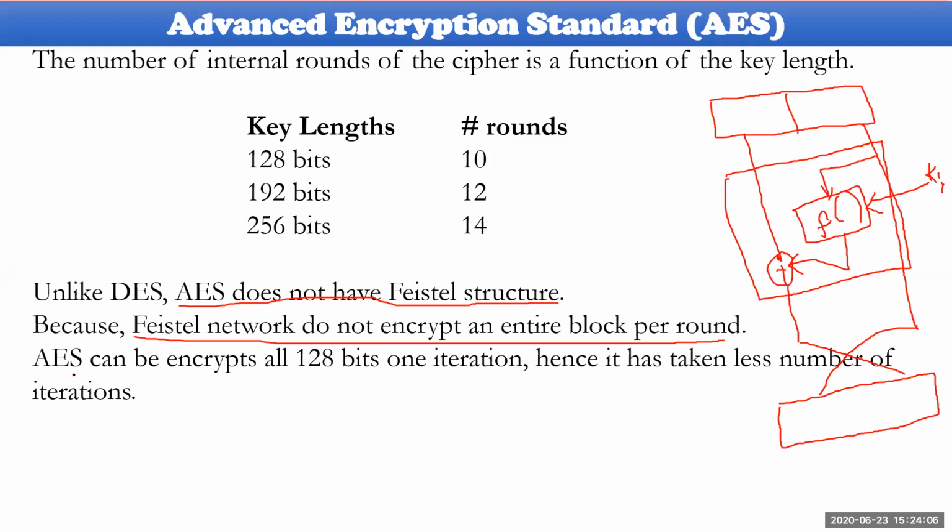Whereas in AES, 128 bits are done at a time, in one iteration. Therefore the strength of the cryptographic operation will be very high compared to the previous one. That is the difference between these two.